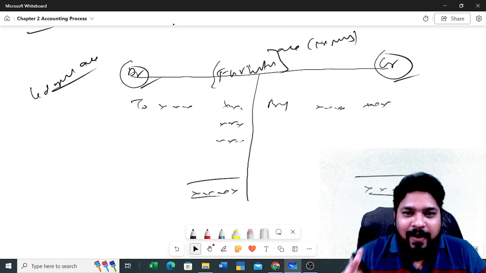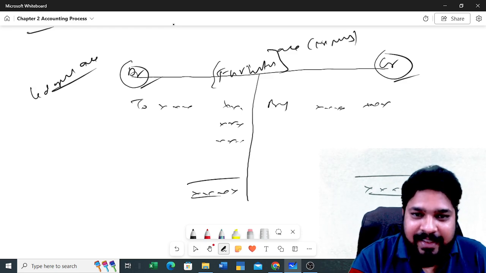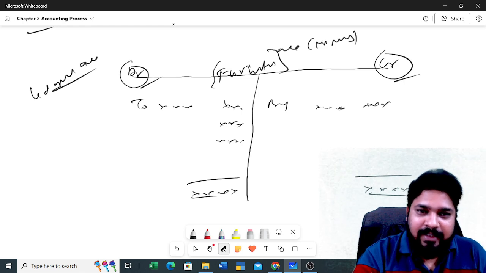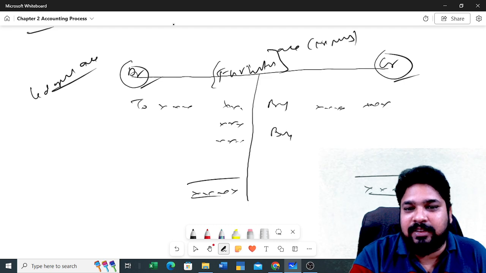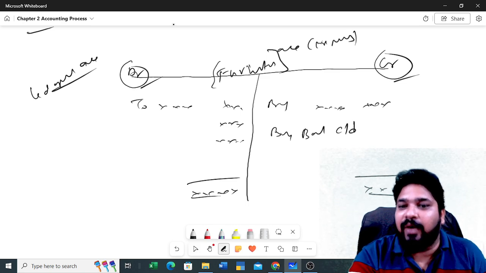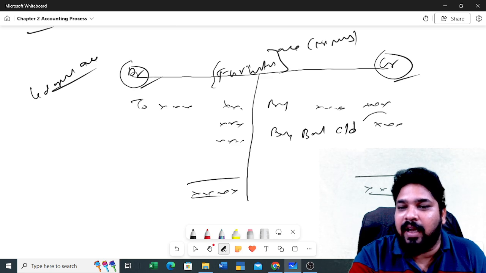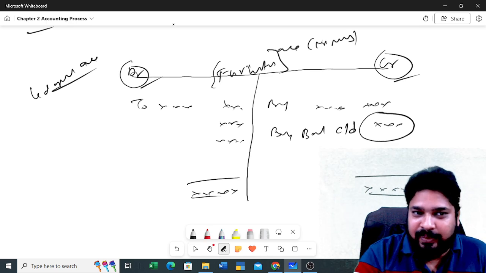But you need to identify how to identify the ledger balance. So you have furniture, right? Furniture will have a closing balance. How to write it? By balance carried down. So here you will have the closing figure.